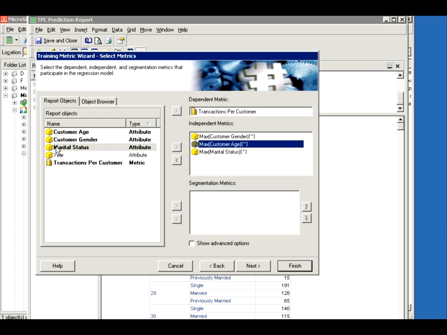But you could do that if you had a month here. You can say, I want the prediction to be broken down at a month level, for instance, or a quarter or a season level. So you could do that kind of segmentation. You can show advanced options. I'm just going to show you what they are.